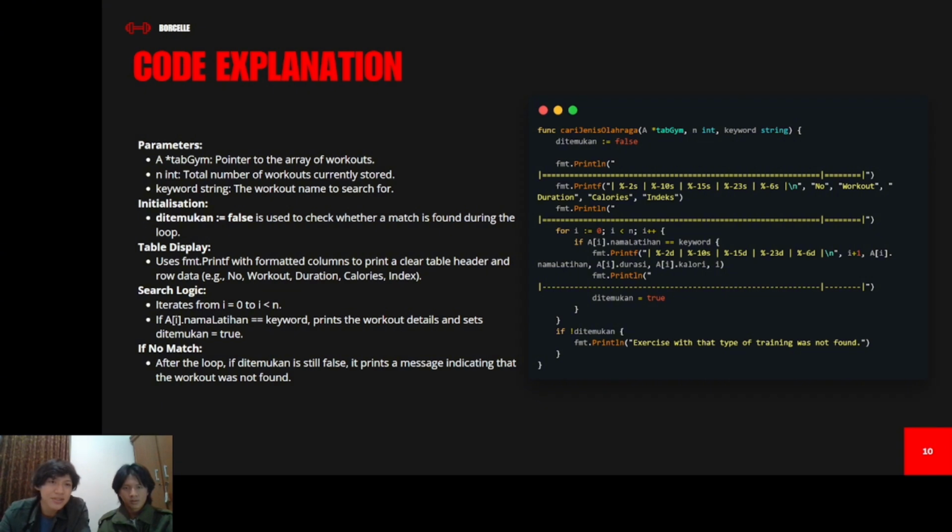And the next parameter is keyword, a string. Then the initialization is ditemukan, declared as false, used to check whether a match is found during the loop. And there's the table display. Use fmt Printf with format columns to print a clear table header and row data. Include the no, workouts, duration, calories, and index for the last table. And we have the search logic.